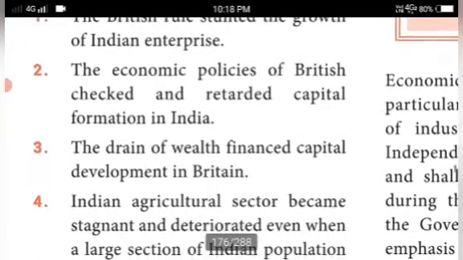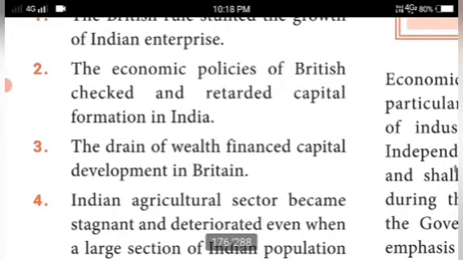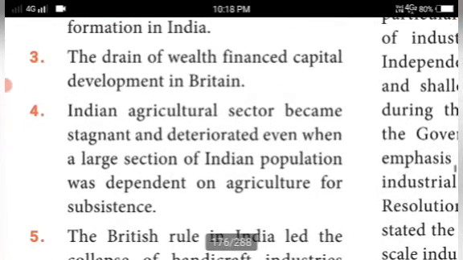The economic policies of the British checked and retarded capital formation in India. The drain of wealth financed capital development in Britain, so the financial wealth increased in Britain. They drained the resources and wealth from India and got development in Britain.